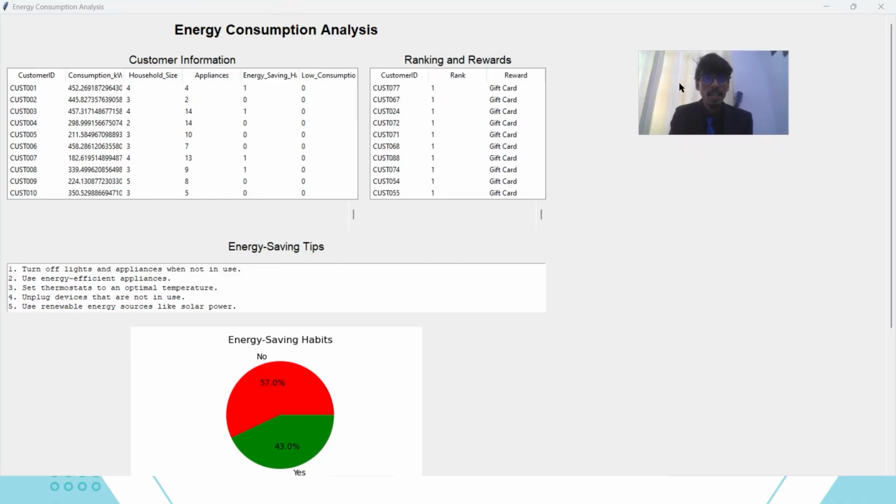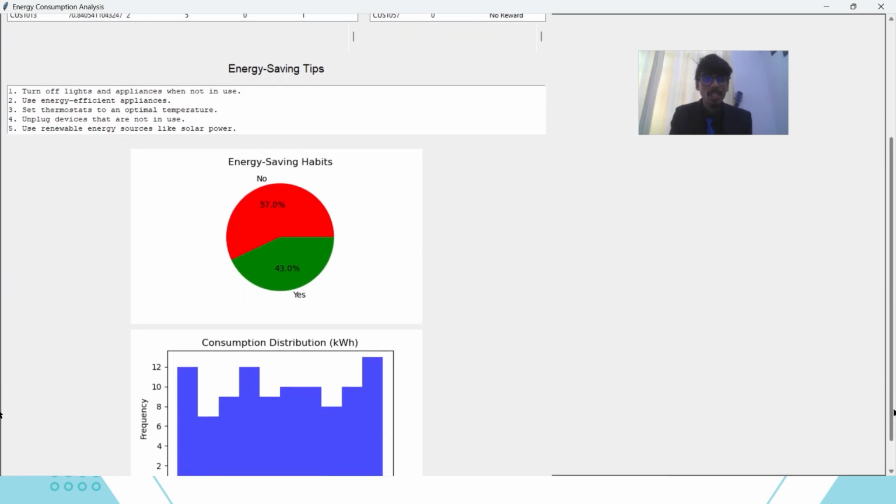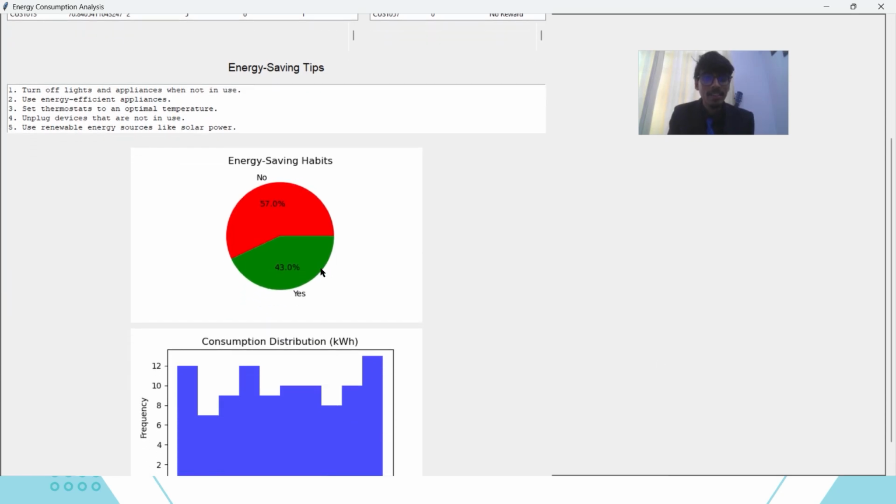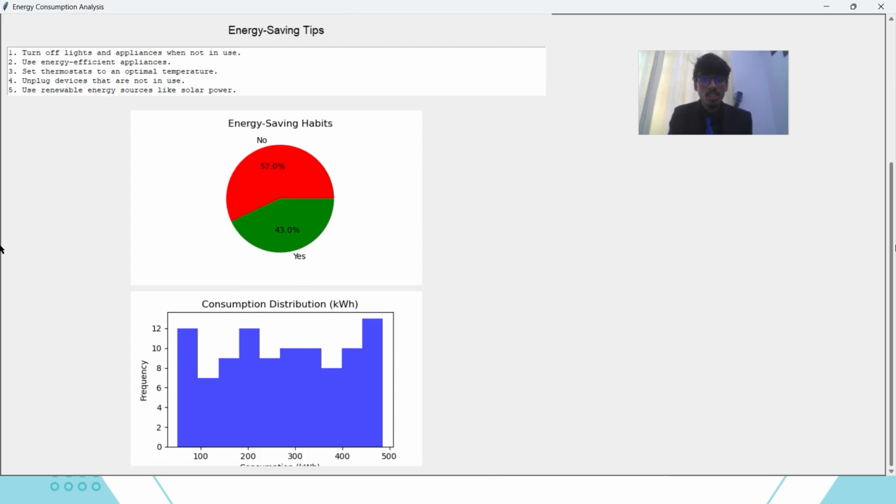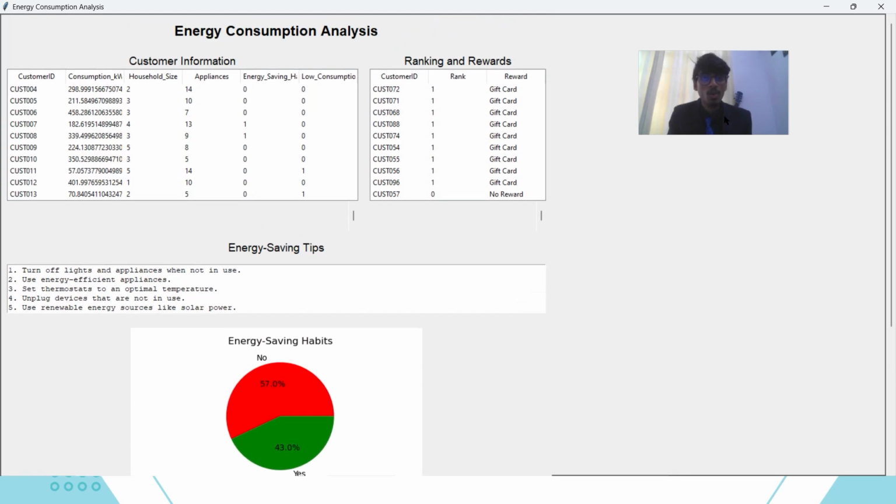So here is our customer information, and then which customer is awarded. And here we can also make a graph, like how many persons are saving energy, and the consumption distribution pattern. So these are the frequency and the consumption in kilowatt hour. So here we can also make the graph and then a dashboard that will look fascinating and user friendly. And so that was all about the project.